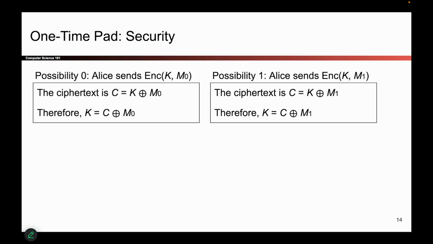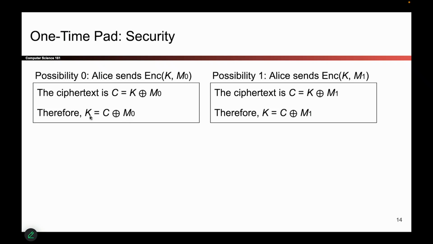So let's go through and think what Eve should do in both worlds. Let's say we're in world number 0. If we're in world 0, M0 must be cat. So Eve knows that, and she knows the ciphertext because that's sent over the channel. If she does a little bit of algebraic manipulation, she can see that K is equal to C, the thing she received over the channel, XOR M0, which is cat. And that's the key.